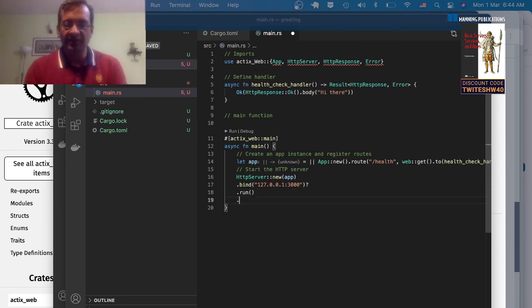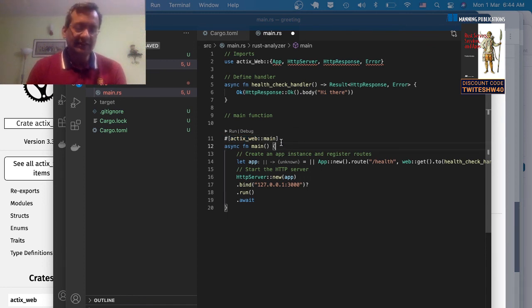And last but not least, you use the await syntax. What the await syntax does is, in Rust, the closures and the futures are what are known as lazily evaluated. What this means is unless you mention the await keyword, none of these steps will take place. The server will not create a new app and bind to a port and run unless you use the await keyword.